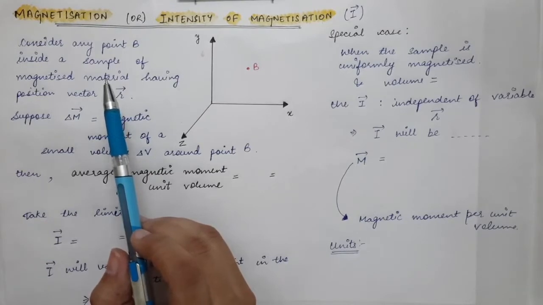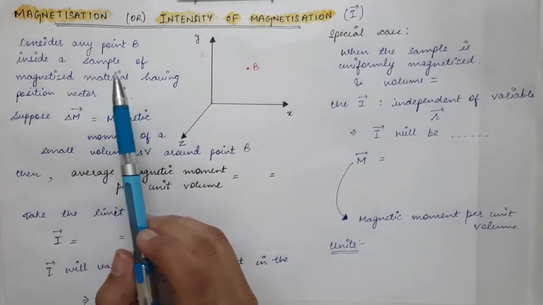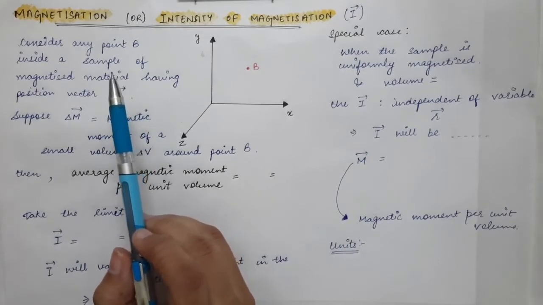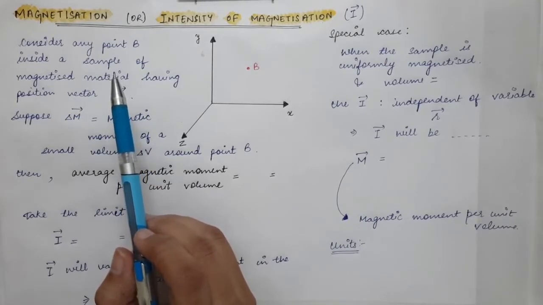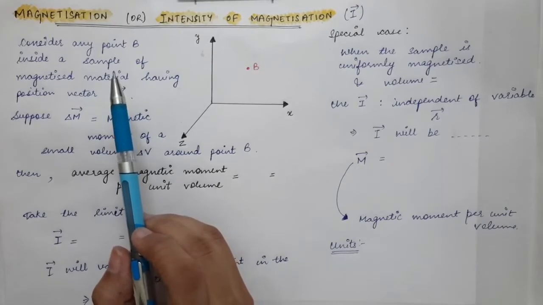So if you have a sample of paramagnetic substance, all the magnetic dipole moments will turn in the direction of the external magnetic field. If all the magnetic dipoles turn in a single direction, so that they are all pointing in the same direction, then that material is said to be magnetized.